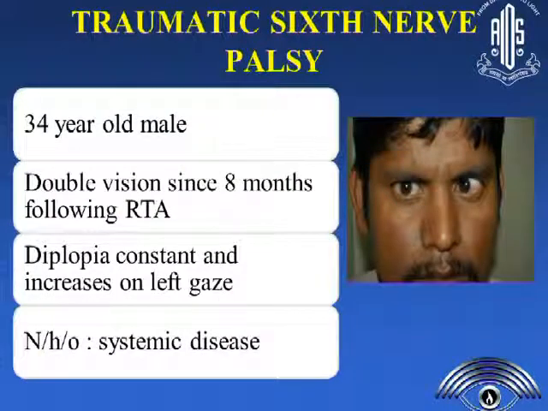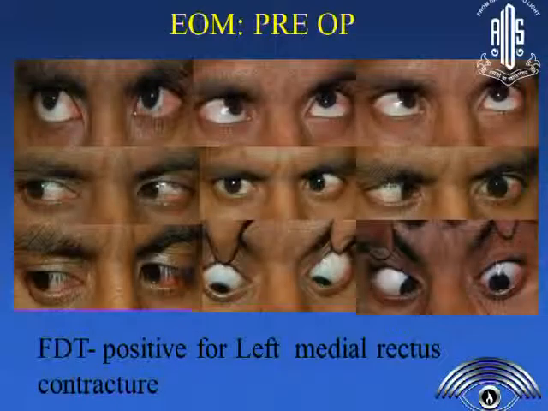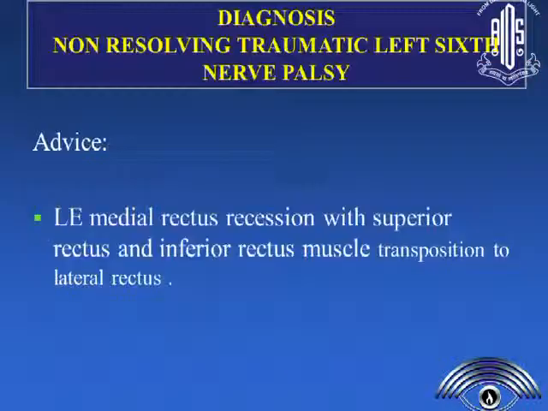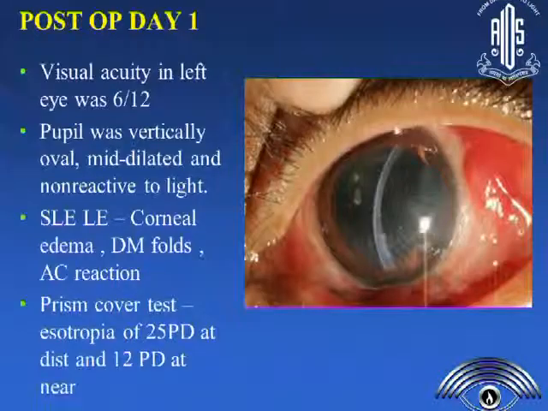And this is another patient who came to us following injury, presented with diplopia with abduction deficit. This was a 6th nerve palsy. So these are the extraocular movements. You can see the abduction is restricted. All the other movements are normal, and the forced duction test was positive for medial rectus contracture in the same eye. So he underwent a medial rectus recession with superior rectus and inferior rectus transposition to the lateral rectus to improve the abduction. But what happened was, on day 1, his visual acuity dropped down to 6/12, and this is how he looked.